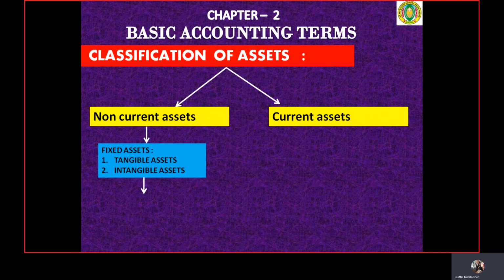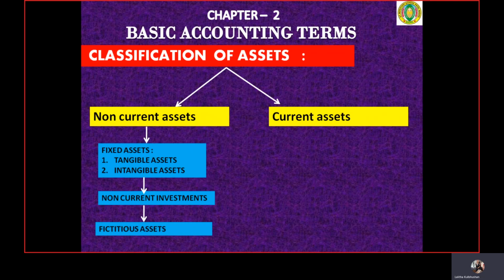If you remember children, we have discussed this already. As per your syllabus, there are only two classifications of the assets, that is the fixed assets, tangible assets, intangible assets, and one more, the fictitious assets. They can be classified into more categories, but about that you will be studying in class 12th.